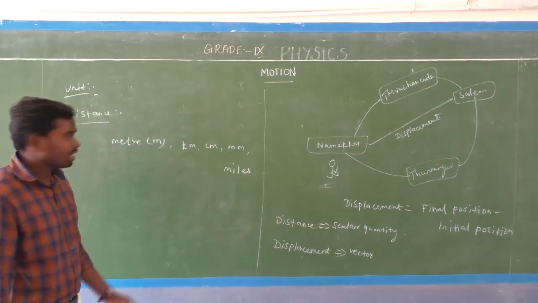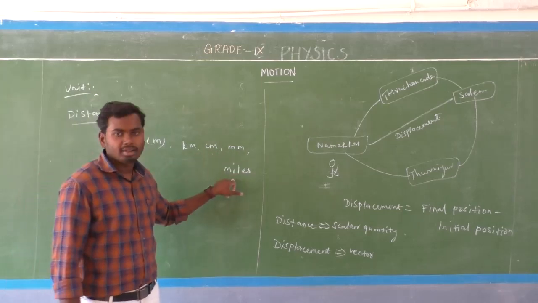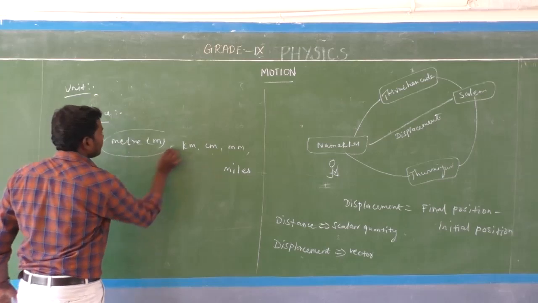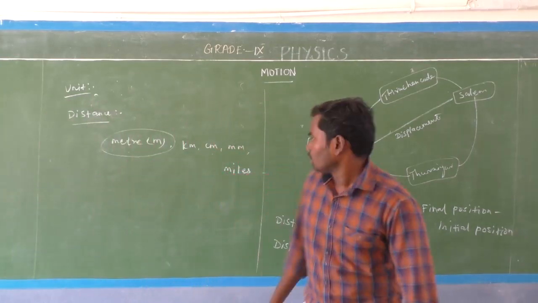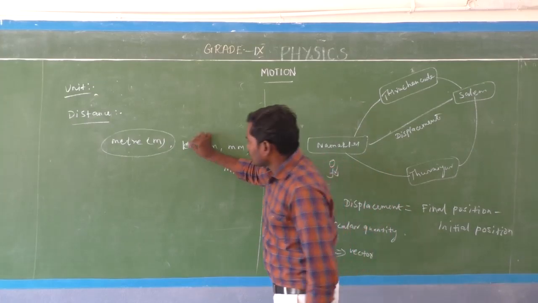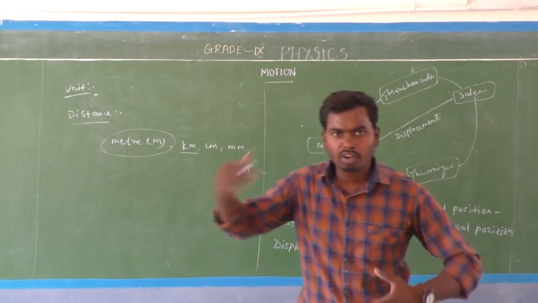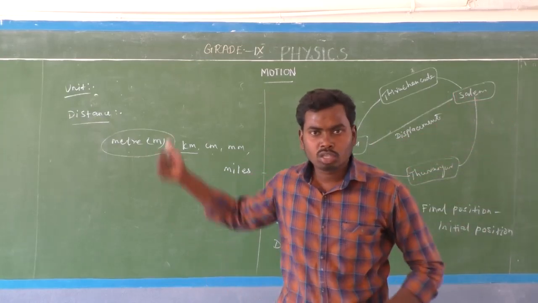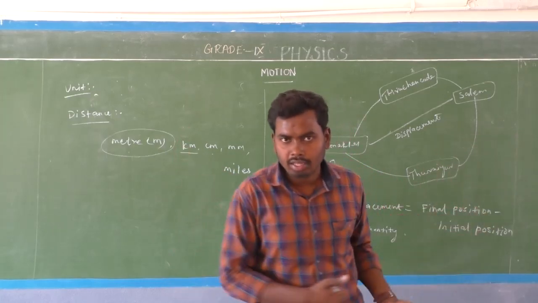But the SI unit of distance is only the meter. Then the kilometer is used to measure bigger quantities. For example, the distance between Navagal and Trichy is 100 km. Here we should not use millimeter or centimeter, because that is a larger quantity, isn't it?